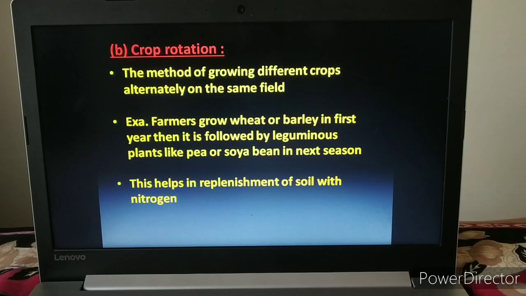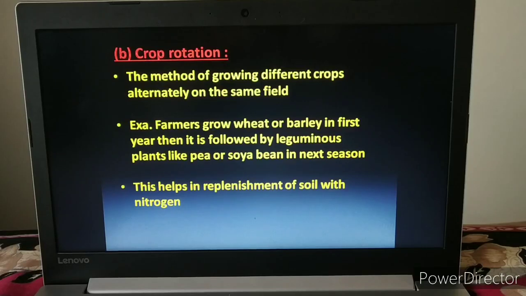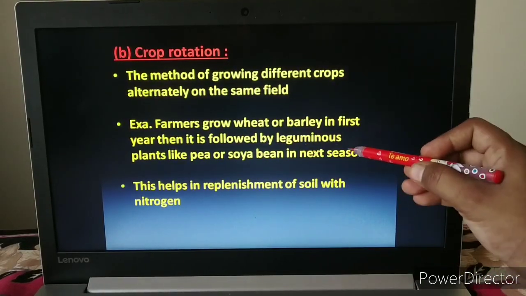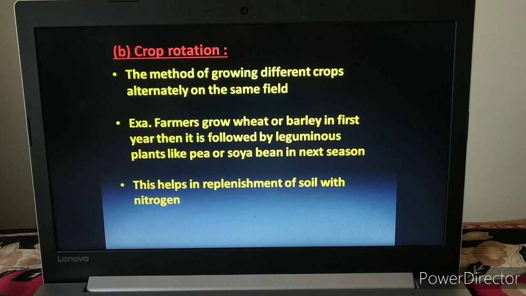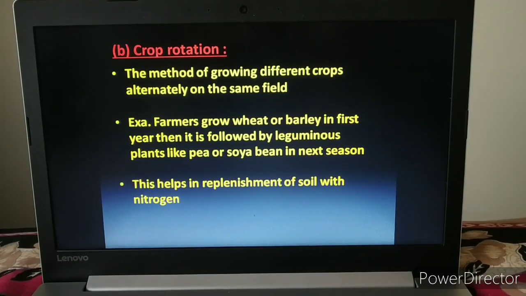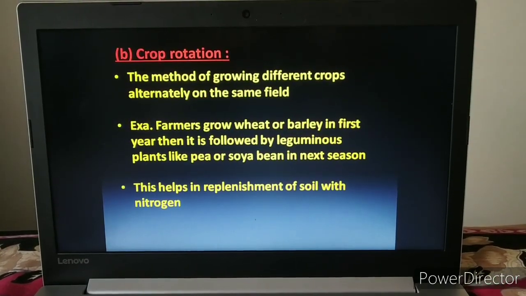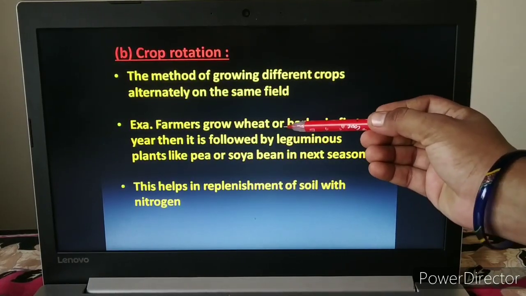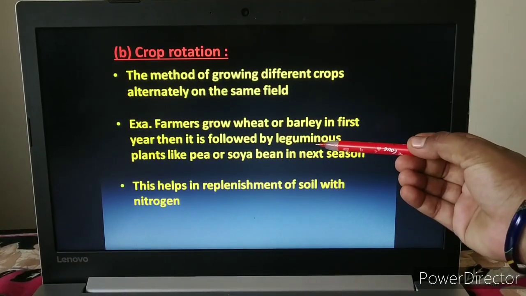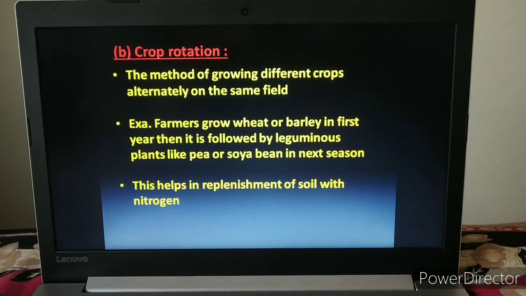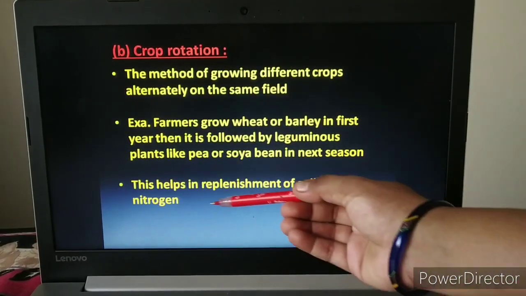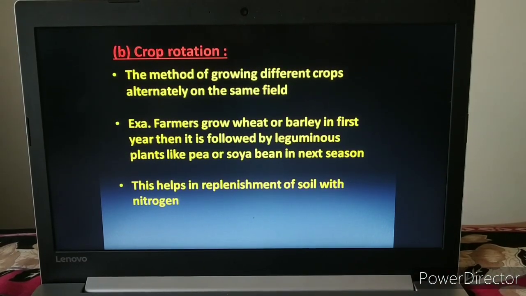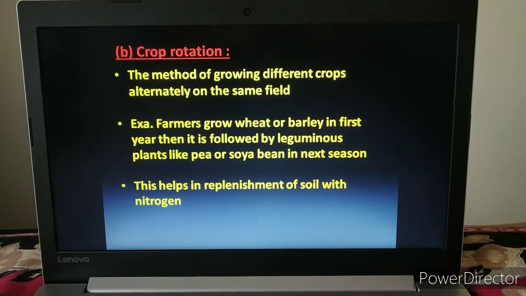This helps in replenishment of the soil with nitrogen, because we have already learned in our previous standard that in the roots of leguminous plants, rhizobium bacteria survive, and they fix nitrogen from the atmosphere into the soil. So if a cereal crop is rotated with a leguminous plant, the rhizobium bacteria replenish the soil with nitrogen easily. So this method is called crop rotation.